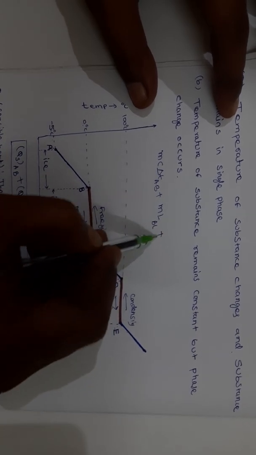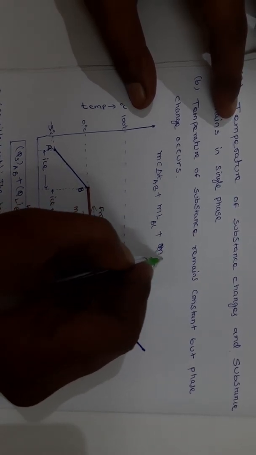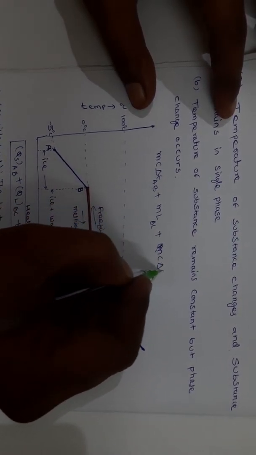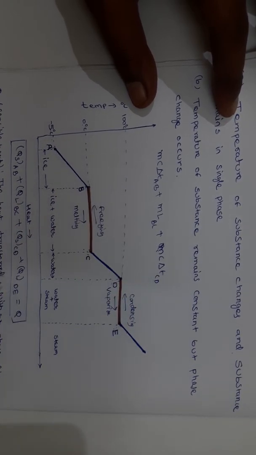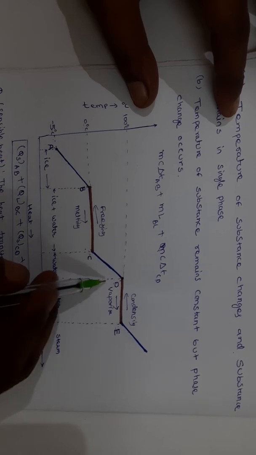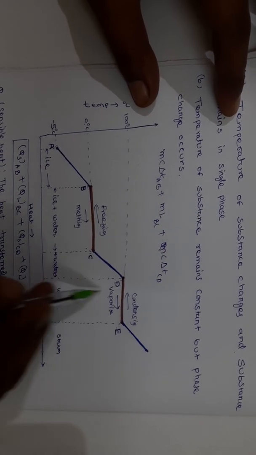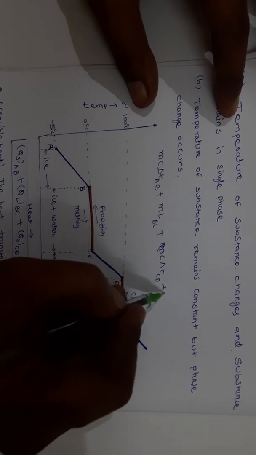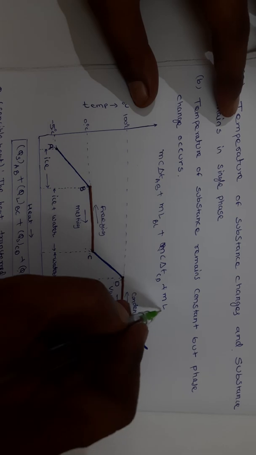Then sensible heat from C to D is equal to m c delta T at C to D. Next, latent heat at D to E is equal to m L, the latent heat of vaporization at D to E.